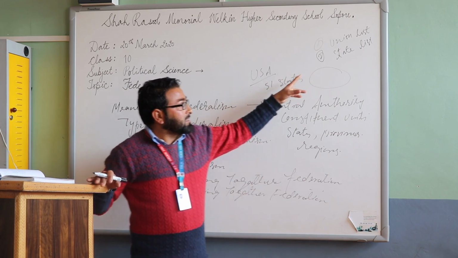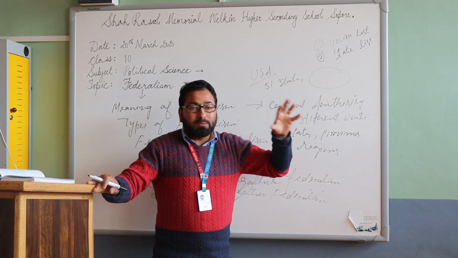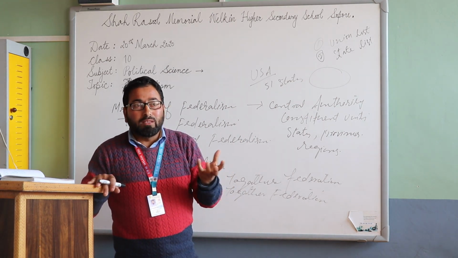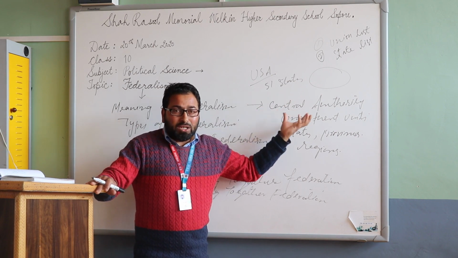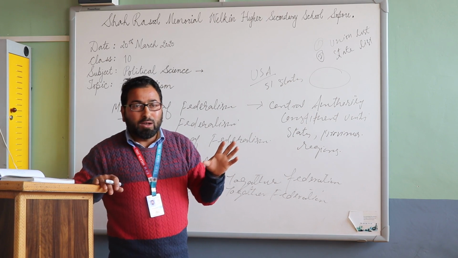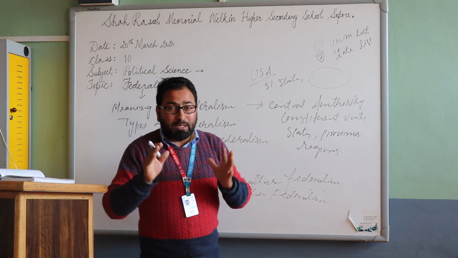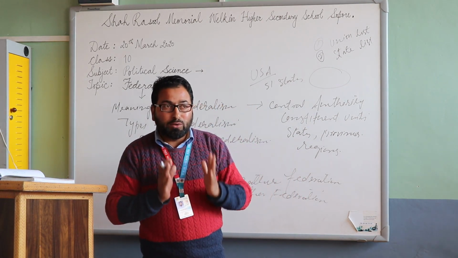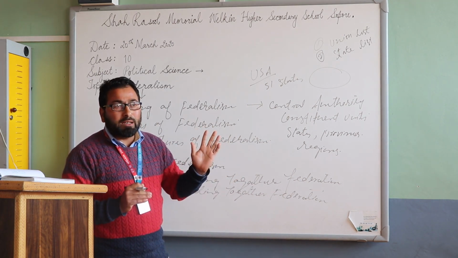Now the next thing is the state list. In the state list, we see the powers that have been given to the state governments to make their own laws. The central government will not intervene or make any alteration or change in making these laws; only the state governments have the powers to make their own laws. That is called the holding together federation. It means that in some areas the state governments do not have the authority to make their own laws. Only the central government can make those laws.